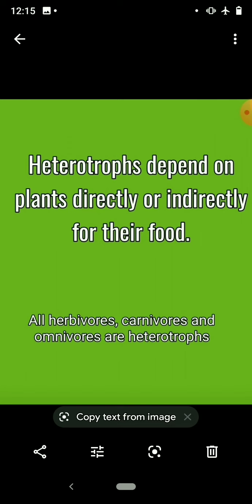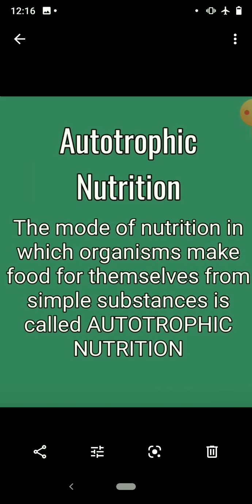All herbivores, carnivores and omnivores are heterotrophs. We know herbivores eat plants directly. Herbivores like cow, goat, then giraffe, rabbit eat plants directly. Carnivores means lion, tiger, cheetah. They eat other small animals. And omnivores, we are omnivores. Our dog, our cat, crow, these are all omnivores. We eat plant products also, animal products also. So we are all heterotrophs.